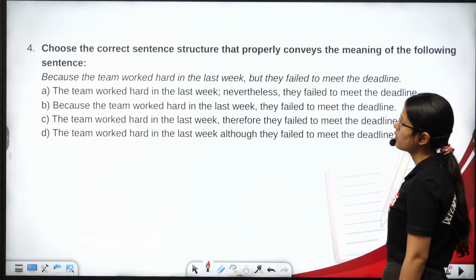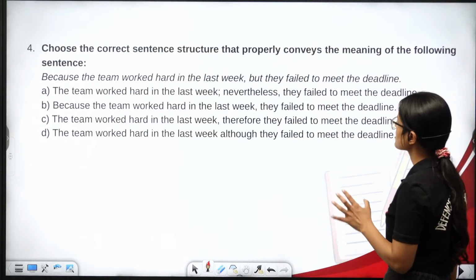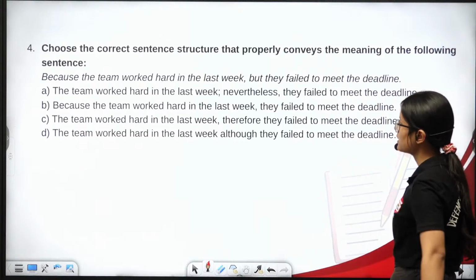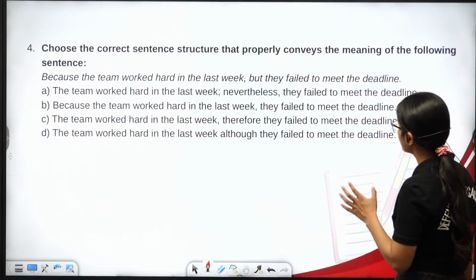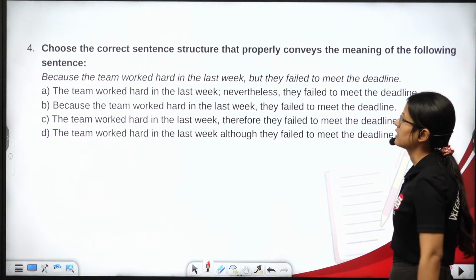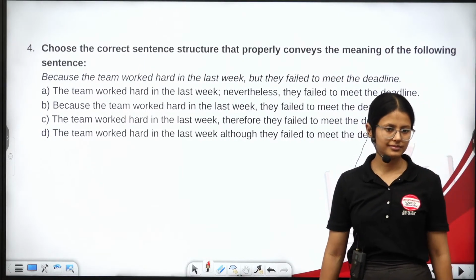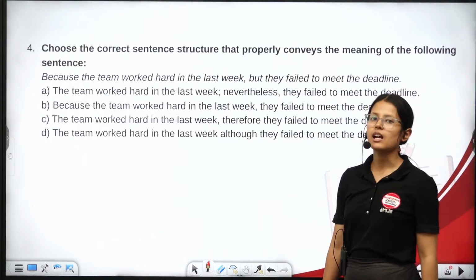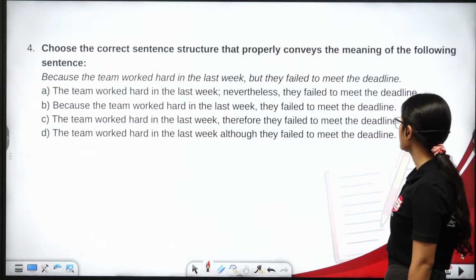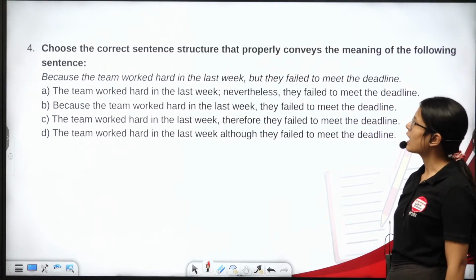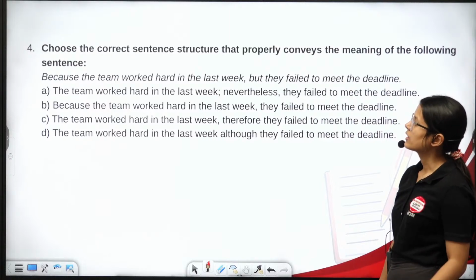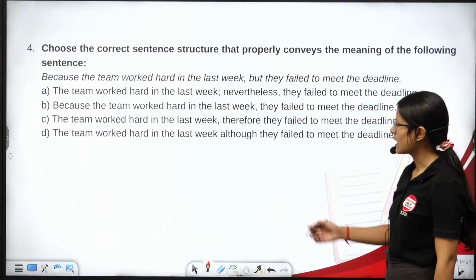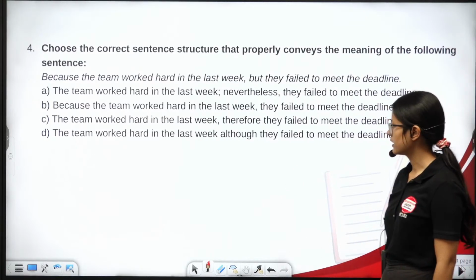Here we go for the fourth question. Choose the correct sentence structure that properly conveys the meaning of the following sentence: Because the team worked hard in the last week, but they failed to meet the deadline. So, first sentence: the team worked hard in the last week. Nevertheless, they failed to meet the deadline. Because the team worked hard in the last week, they failed to meet the deadline. The team worked hard in the last week, therefore they failed to meet the deadline. Or the team worked hard in the last week, although they failed to meet the deadline.